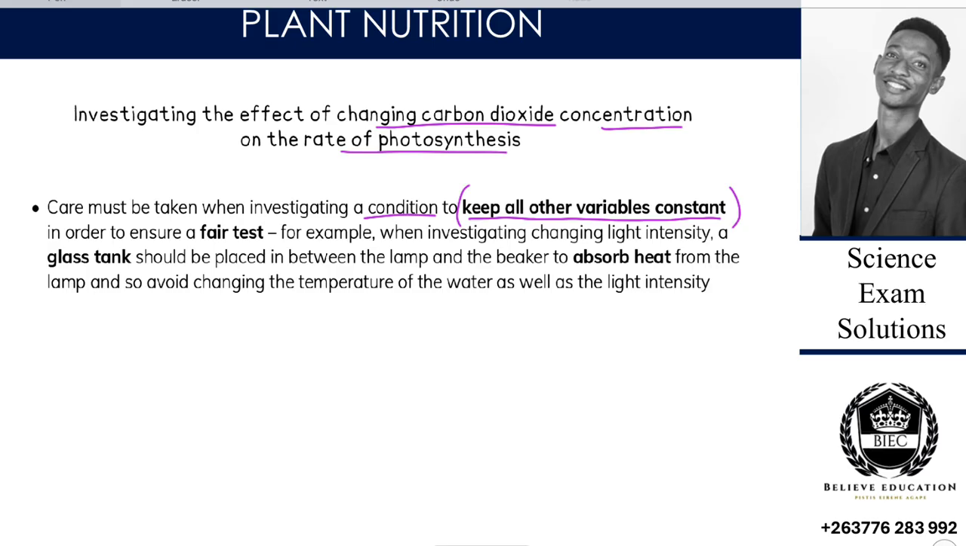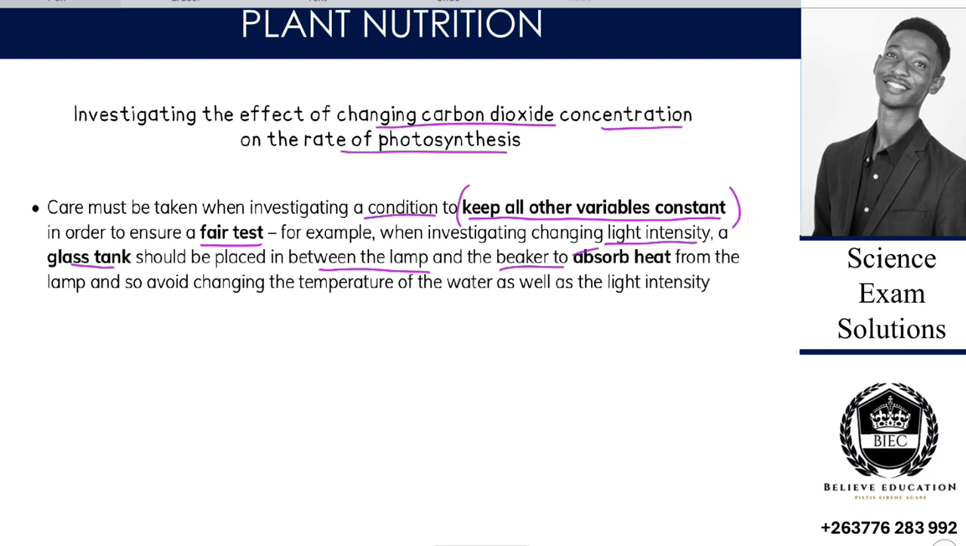When we are testing for carbon dioxide, it means the temperature must always remain the same, and light intensity must remain the same, it must not change. This then ensures that we have a what? A fair test. For example, when investigating the changing light intensity, a glass tank should be placed between the lamp